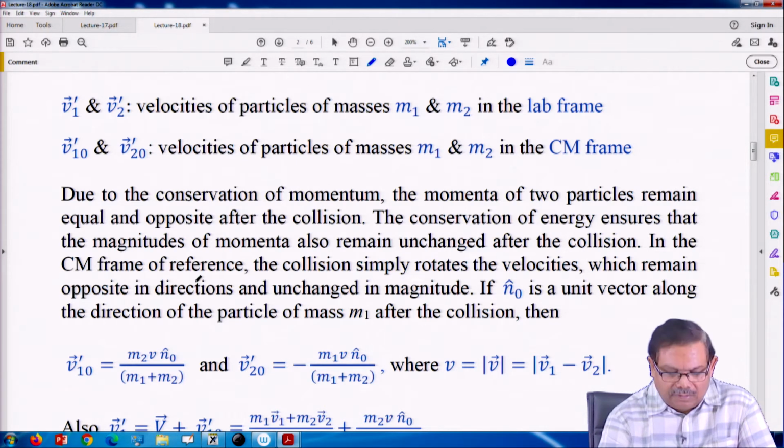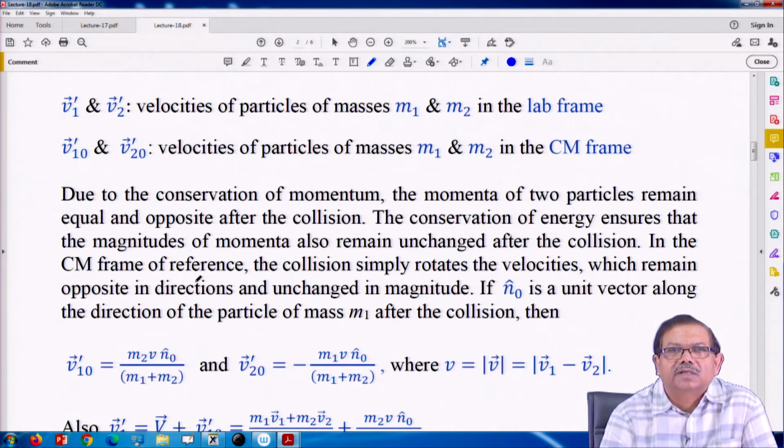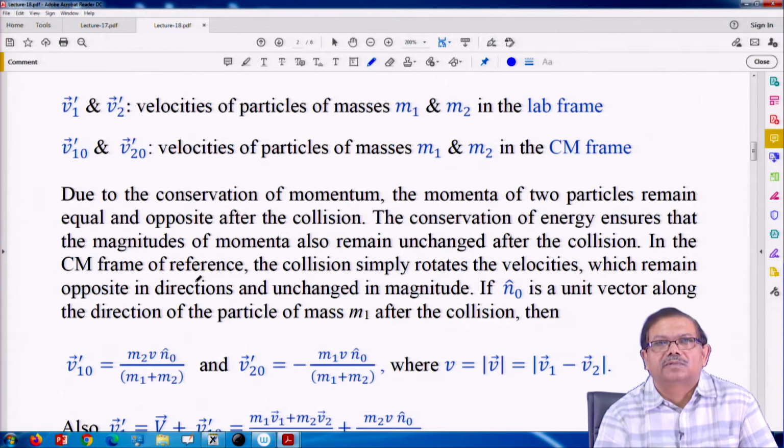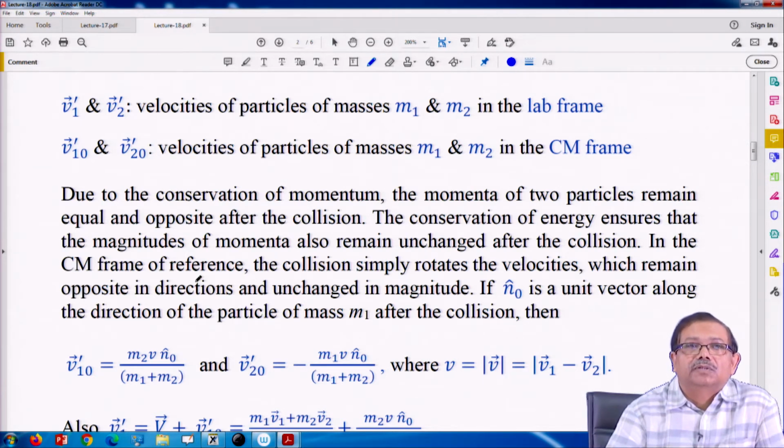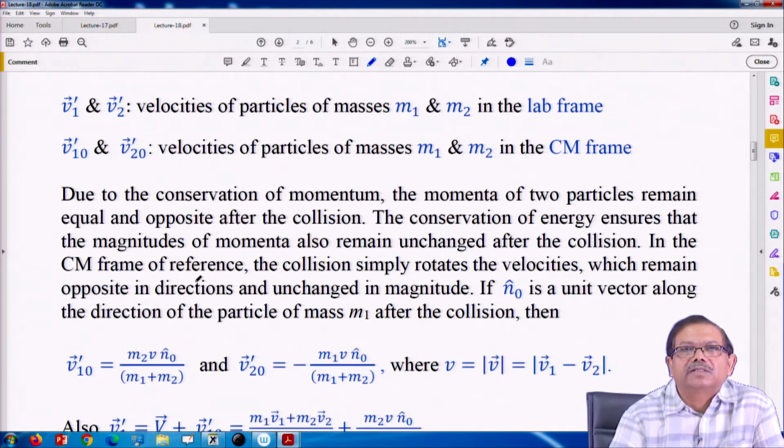So, particles come in certain directions and after collision they go in any possible directions, but conservation of momentum and energy are always respected. That is the crux here. What we can say is that the magnitude will remain the same since it is an elastic collision, but the direction we cannot fix.